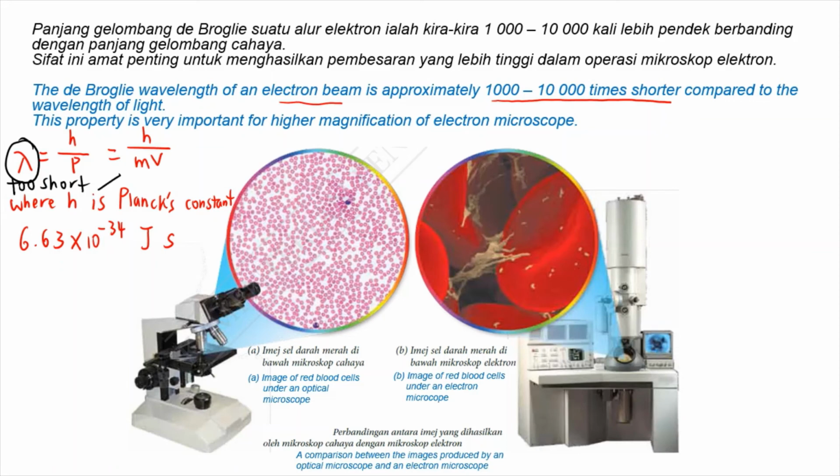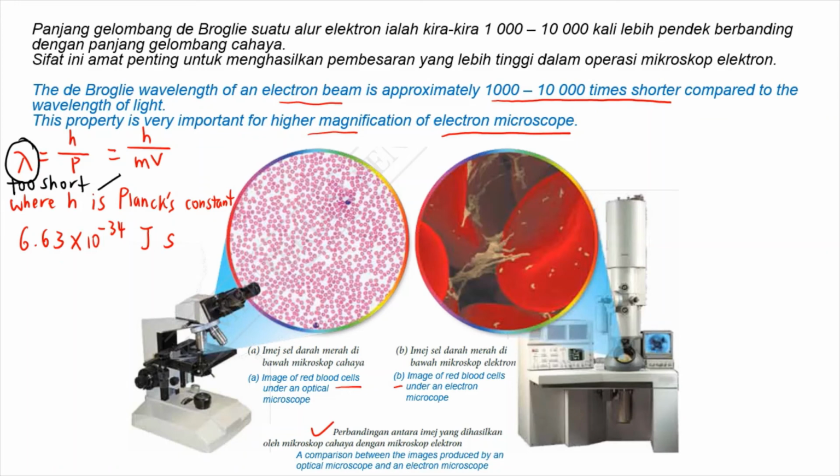Because of this property, we need to use something else, which is the electron microscope, to get higher magnification of the image. This picture shows you the comparison between the images produced by an optical microscope and an electron microscope for red blood cells. So obviously, by using the electron microscope, we can see a higher magnification of the image for red blood cells.